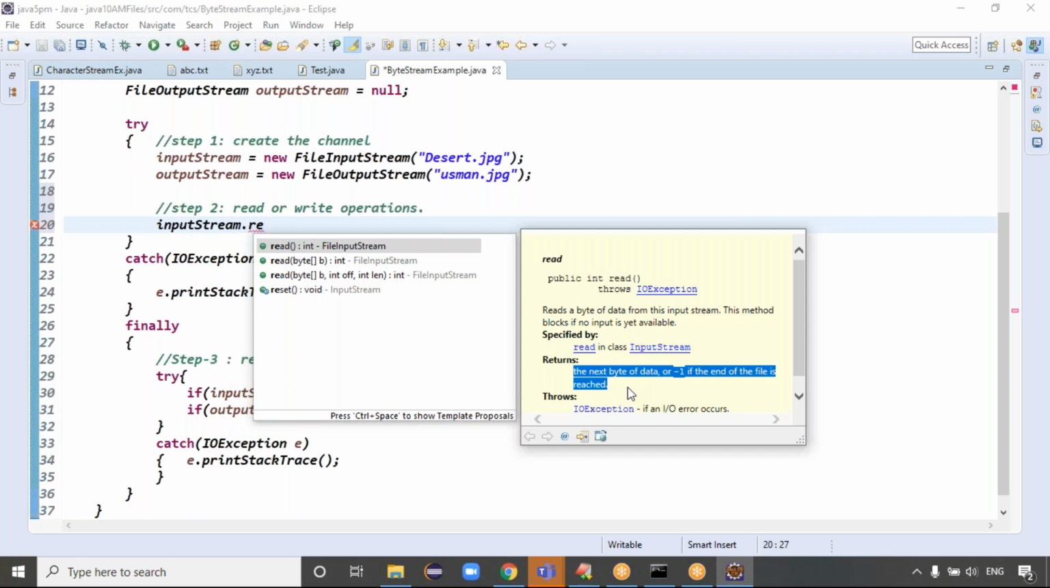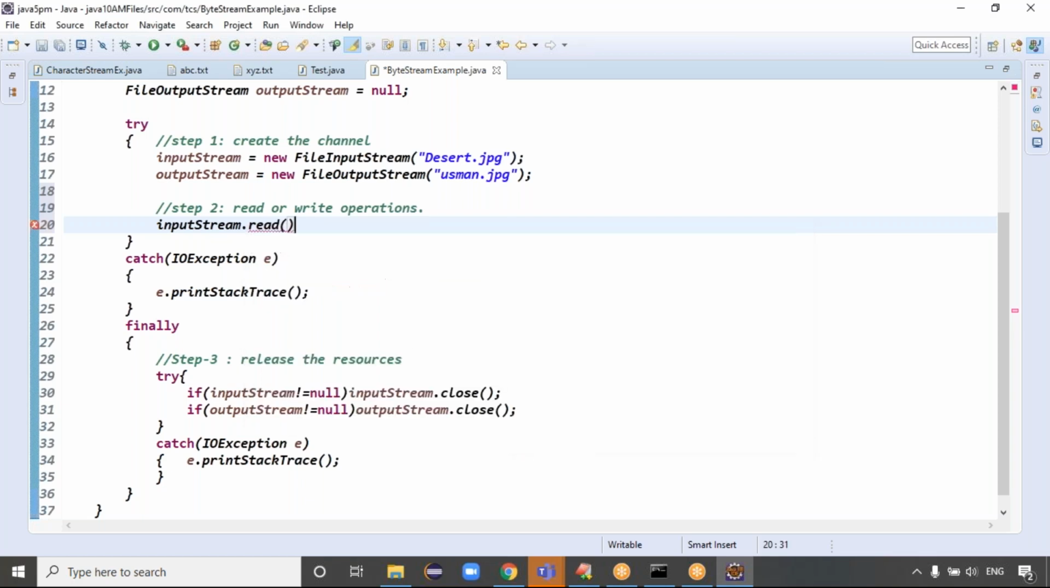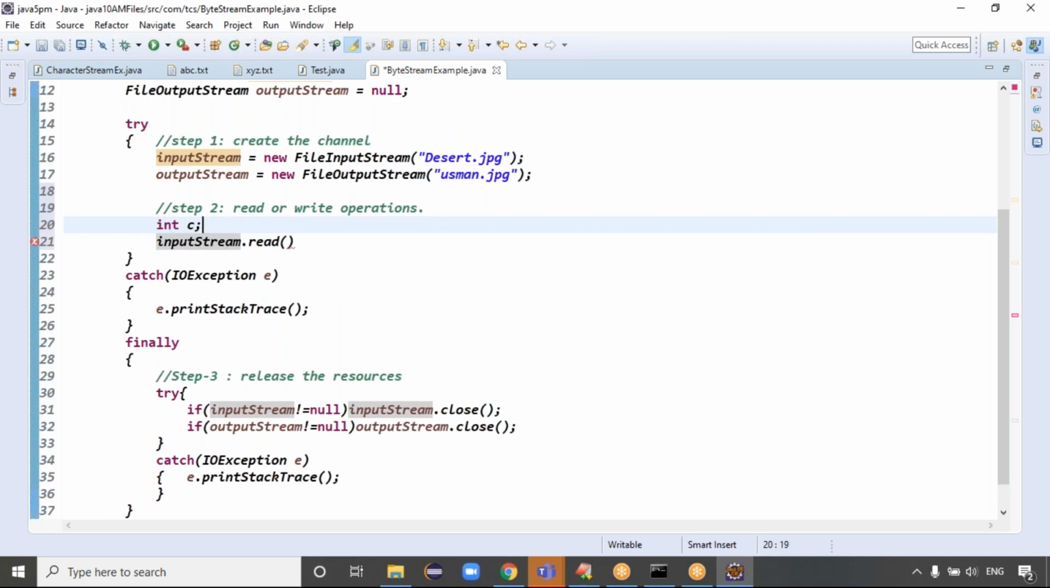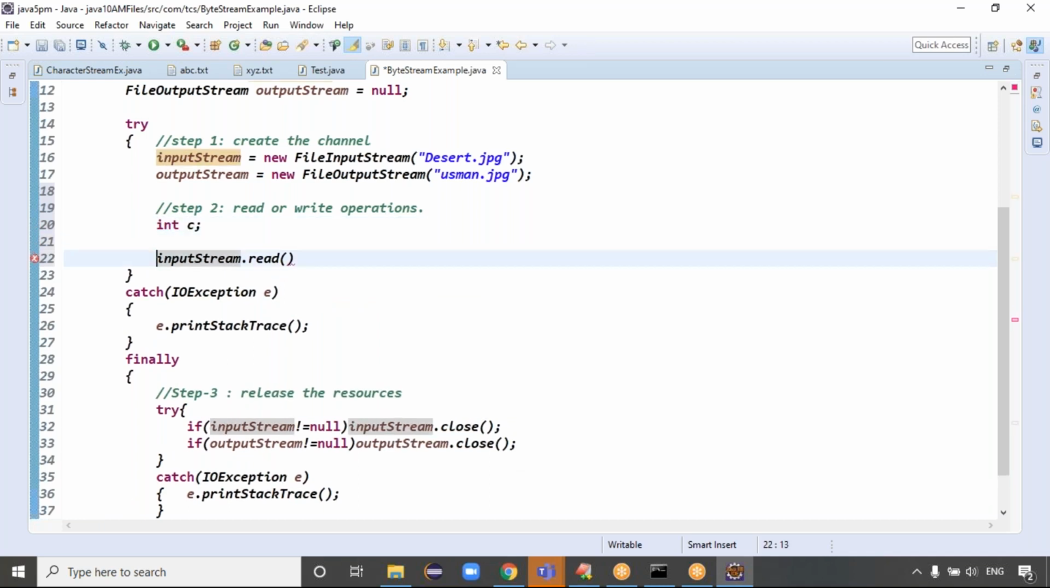Next byte of the data, or -1 if the end of the file is reached. Here also it's the same thing, right? Guys, here also we are reading in byte by byte format. Exactly. You can do the same process here. Input stream dot read method. The read method returns the integer value into the c variable. The byte of the data is returned in integer format. Then you can store the data in the c variable.